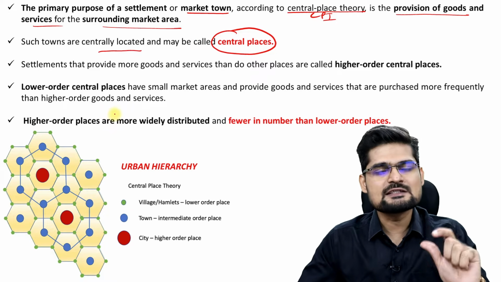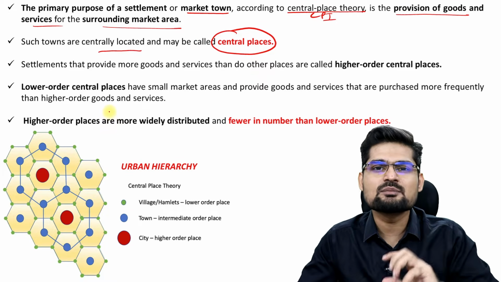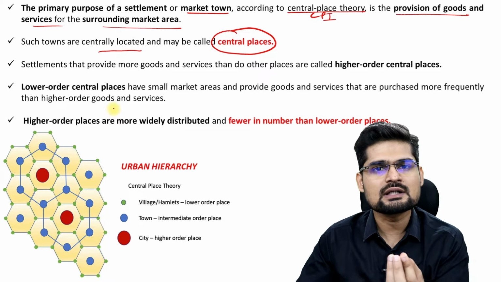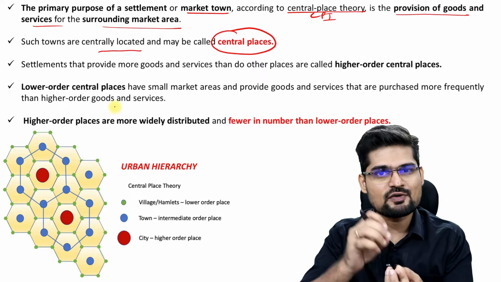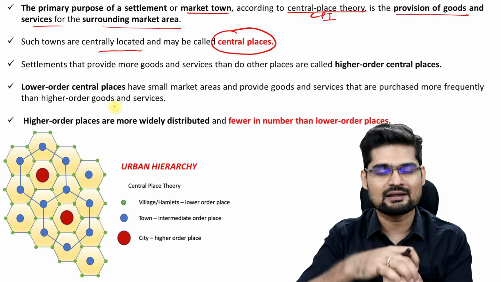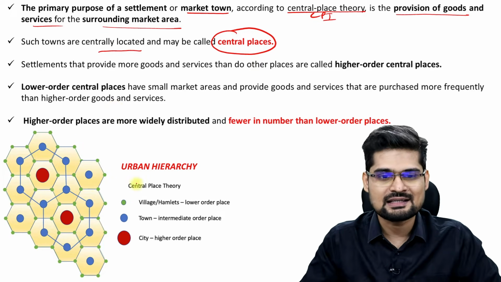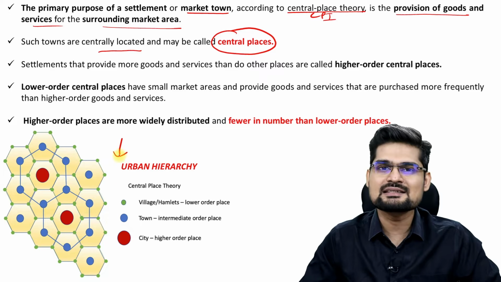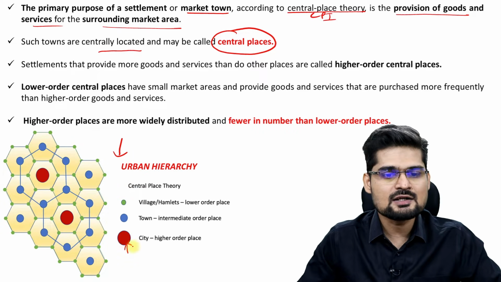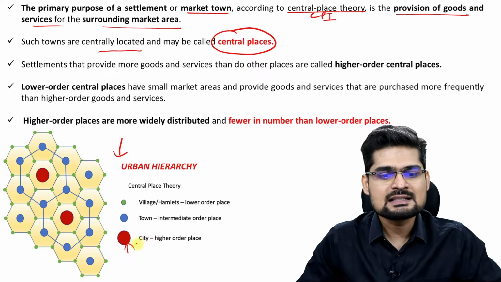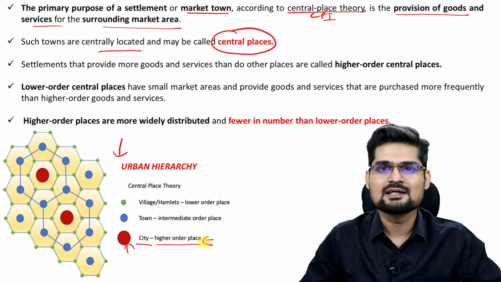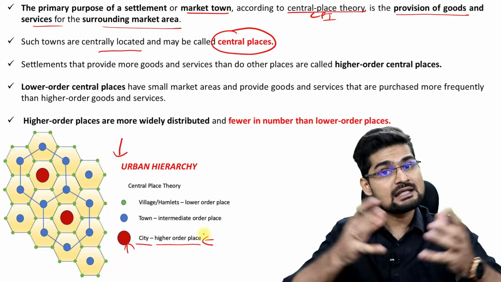So such towns are centrally located and may be called central places. Now remember, central places are not necessarily bigger towns. They could be smaller towns, but they could be central places for their surroundings. So for every level you have a surrounding. That is what is important to understand here. So if you observe this urban hierarchy in this diagram, what is here? These red dots are very few, only one or two in this given diagram. That is a city with a higher order place. So a higher order place has a variety of functions.